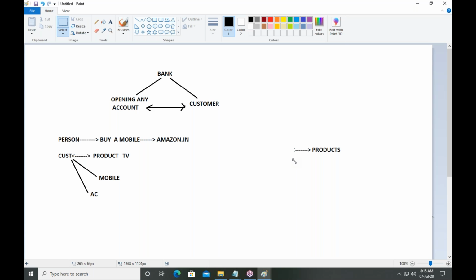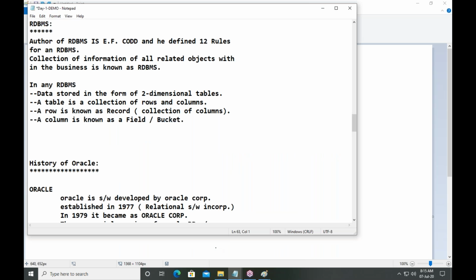Then is there any use of business? No use. So compulsorily, if there is a person, he will make an order, and the order is related to a product or service, whatever it is. So this is called related objects. Information of related objects saved at one place is called RDBMS.